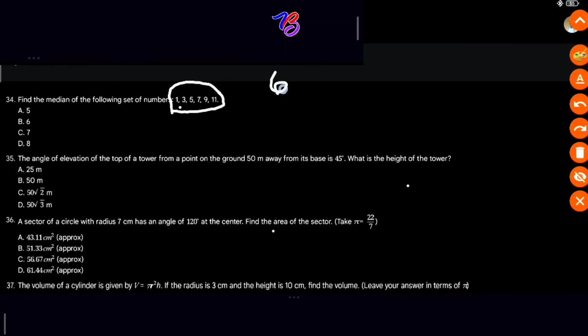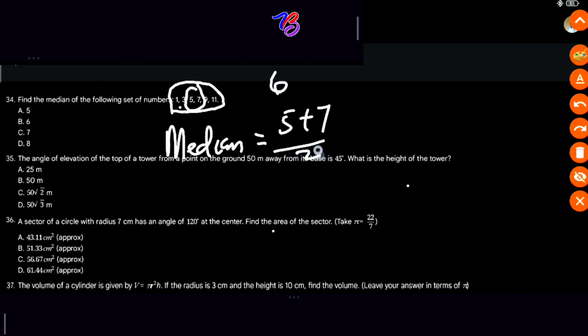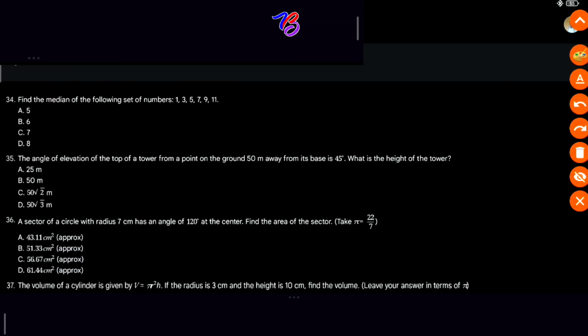Okay, so the two middle values will now become what? 5 and 7. So if 5 and 7 are our values, because they are the third and fourth values, then median is equal to what? 5 plus 7 over 2, which will give you 12 over 2, which is the same thing as 6. Answer to question 34 is 6.